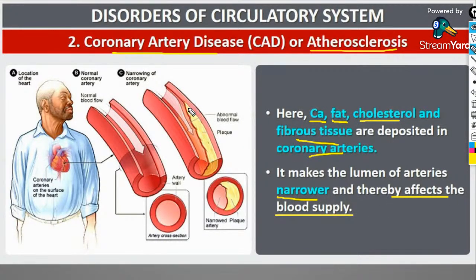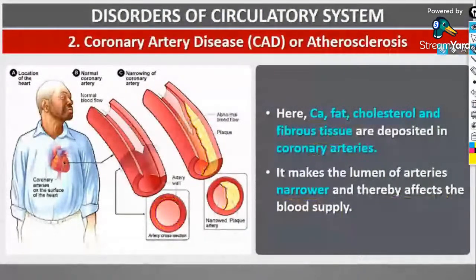Look how all these things are making the wall of an artery narrower. This is the normal cross section of the wall of an artery, and this is after deposition. It reduces the space, right? So that is how atherosclerosis affects the heart. It affects the circulatory pathway, coronary artery disease or atherosclerosis. So hope that's fine.